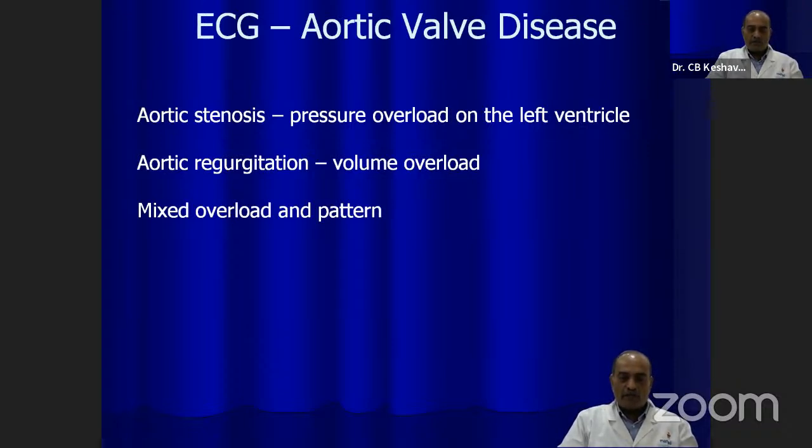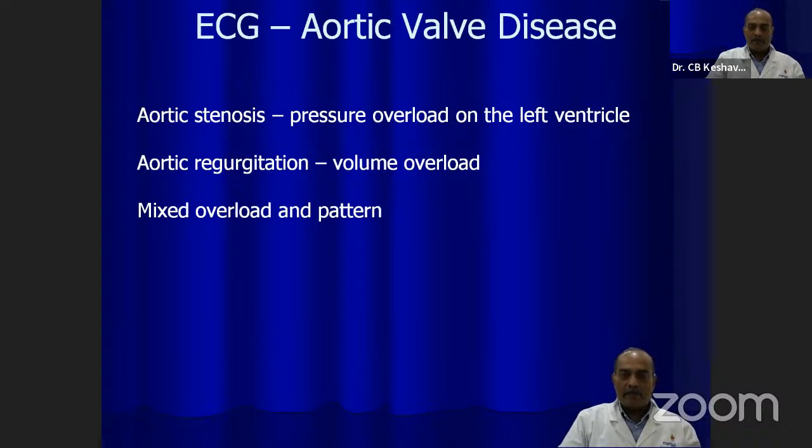So we'll see what are the changes that are reflected on the ECG based on this. Since aortic stenosis involves the aortic valve, which is the ejection valve of the left ventricle, obviously the left ventricle is the one which suffers most of the damage. For a long time, if the aortic valve disease is ignored, the patient can develop congestive heart failure, pulmonary hypertension, and then those pressure changes can get reflected onto the right ventricle also ultimately. But the initial changes are on the left side of the heart.